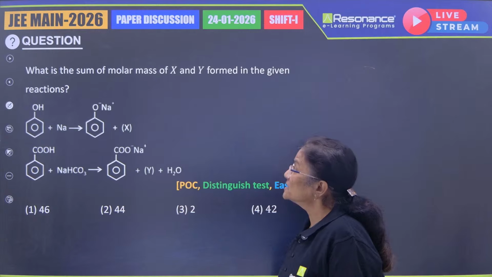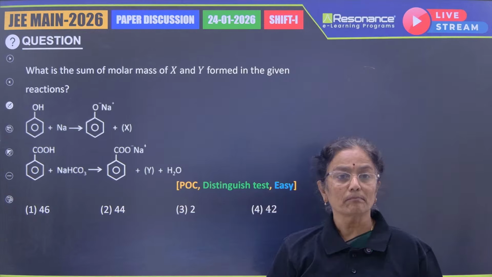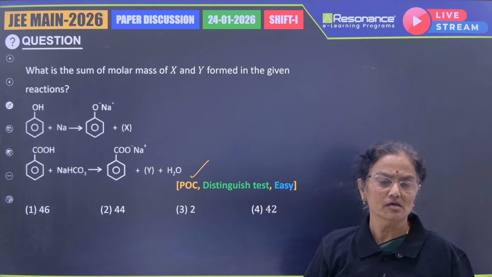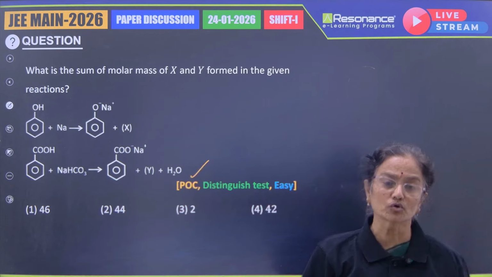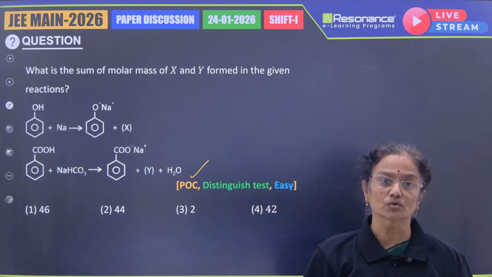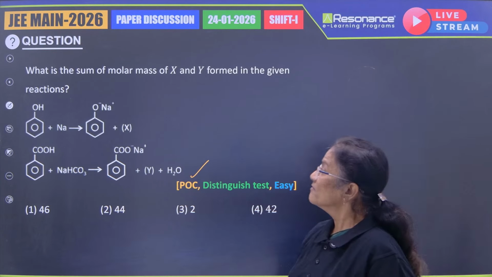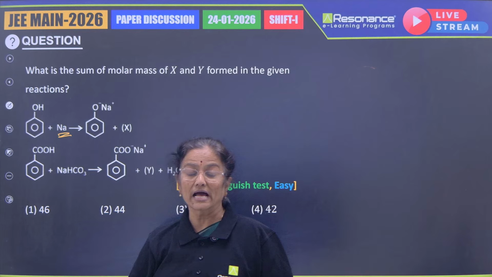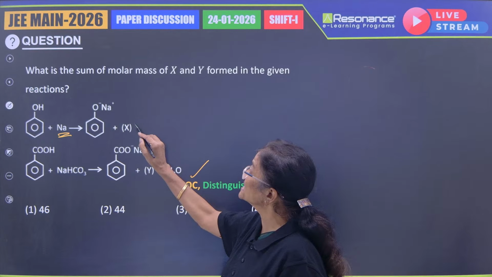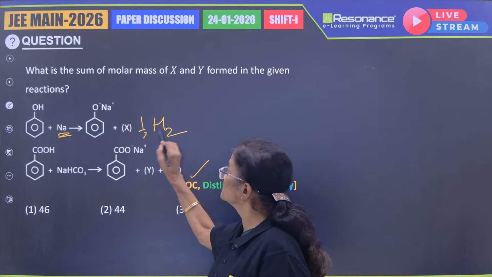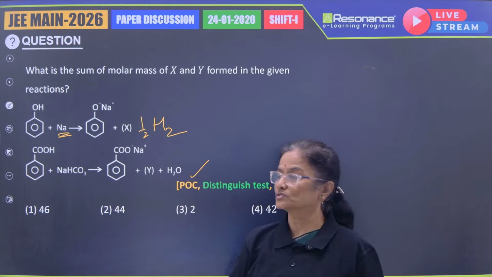Yes, this is again an organic question, a POC question, practical organic chemistry question. We need to identify the functional groups or the gases which are liberated when certain reagents are added to the given compounds. Here, phenol is added with metallic sodium. Phenol has an acidic hydrogen, so definitely the gas liberated will be hydrogen gas. Of course, half mole, because phenol has one acidic hydrogen.